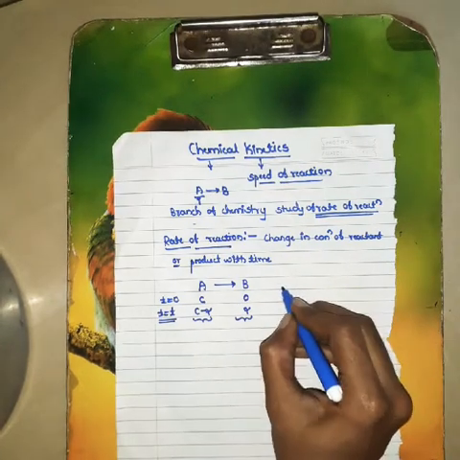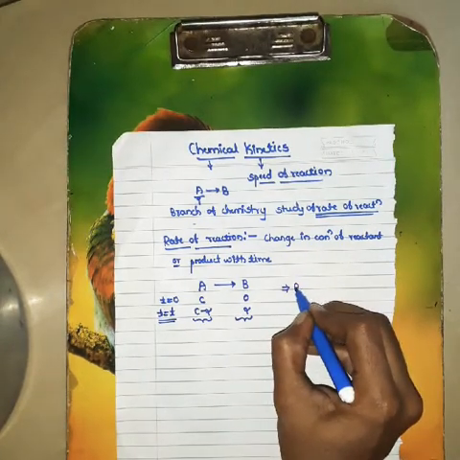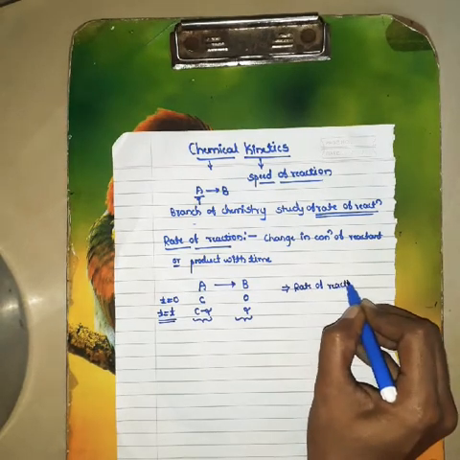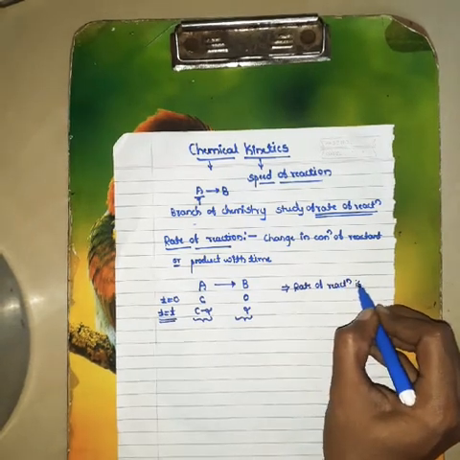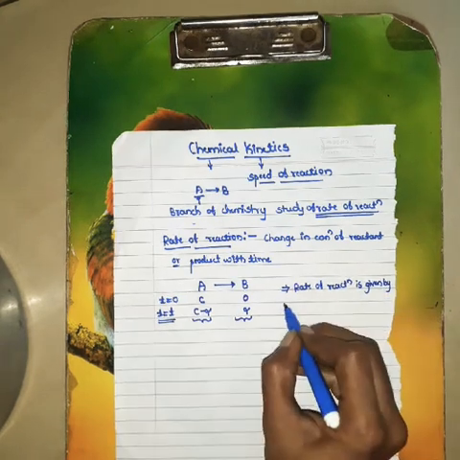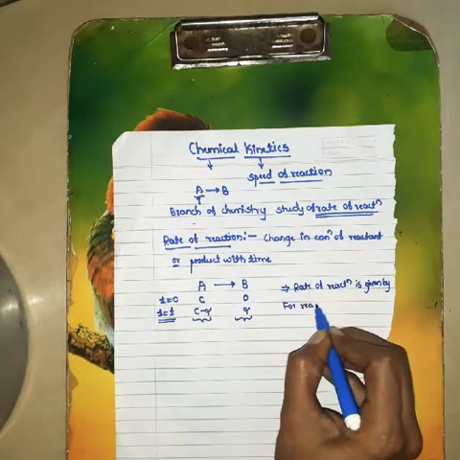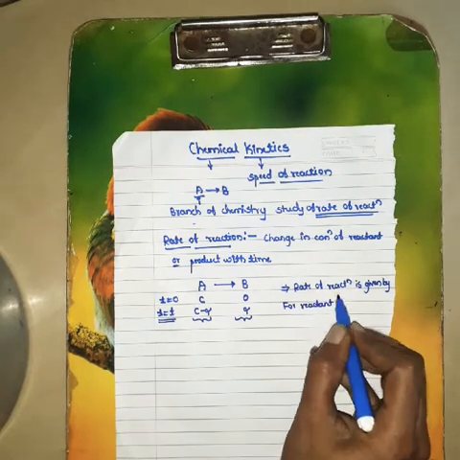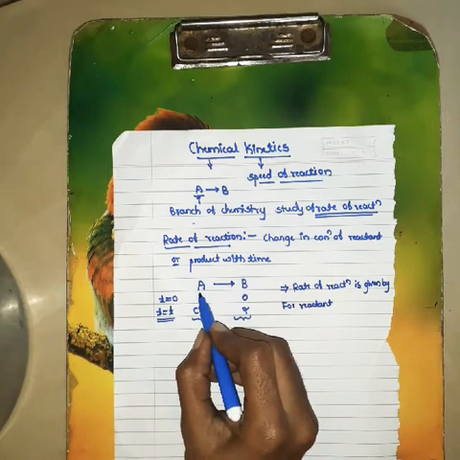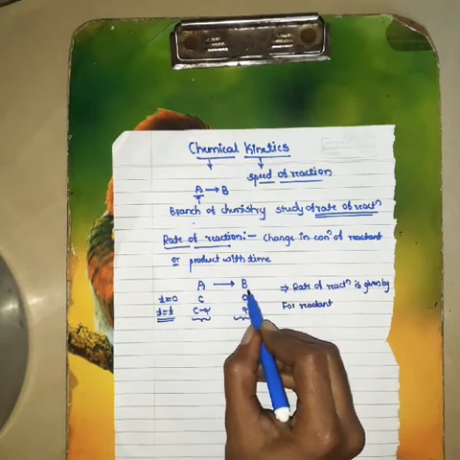How do we write it? The rate of reaction is given by, for the reactant, there A will convert into B. Here A is the reactant, B is the product.